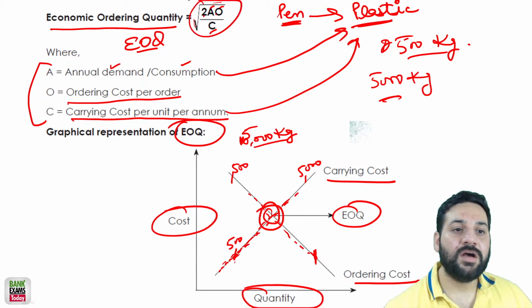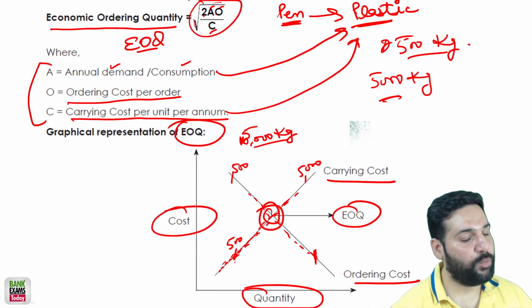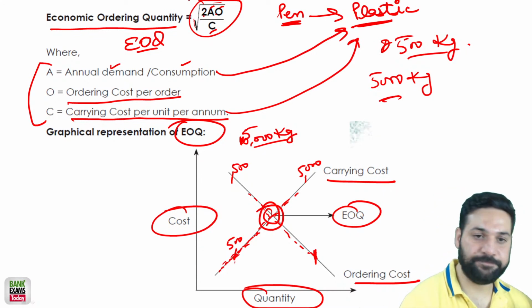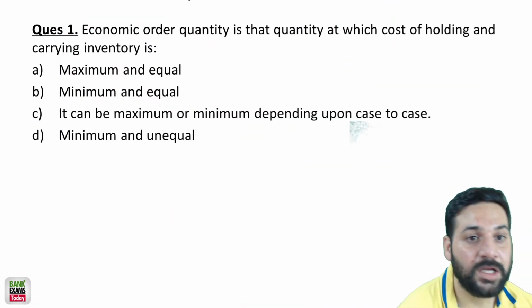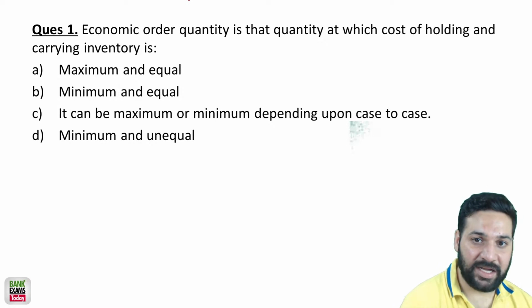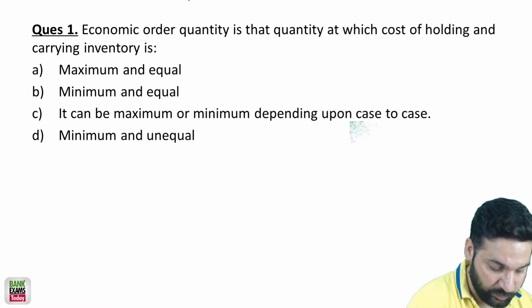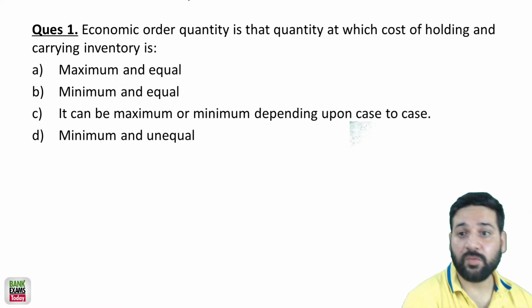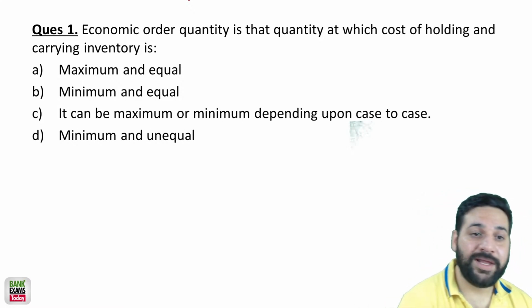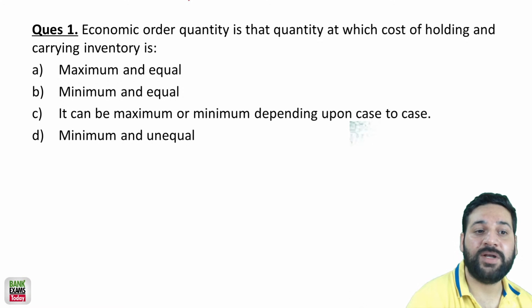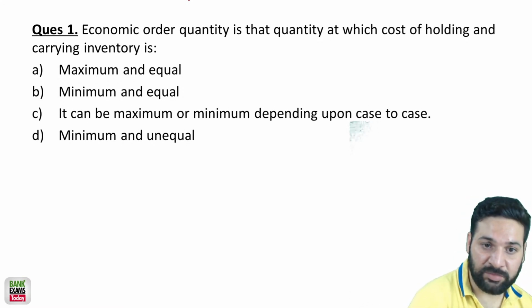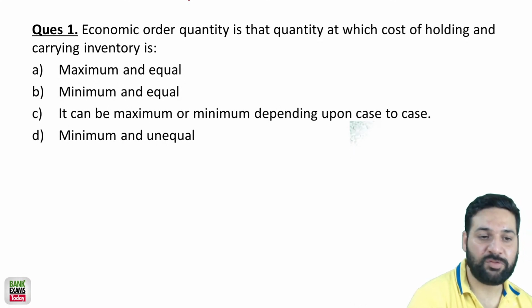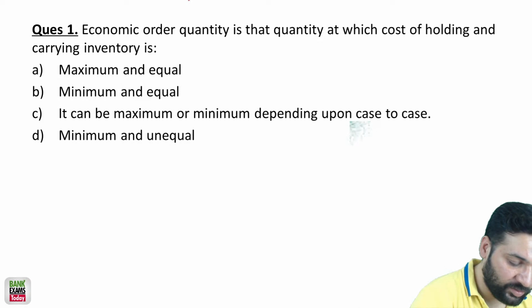This is the economic order quantity formula. Very easy. So the question: economic order quantity is that quantity at which cost of holding and carrying inventory is maximum and equal, minimum and equal. It can be maximum or minimum depending upon the case. Minimum and unequal. What is the correct answer?